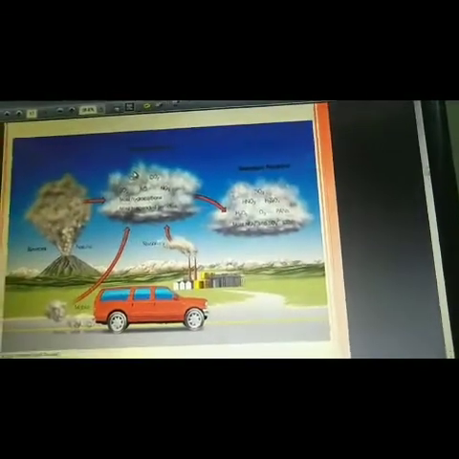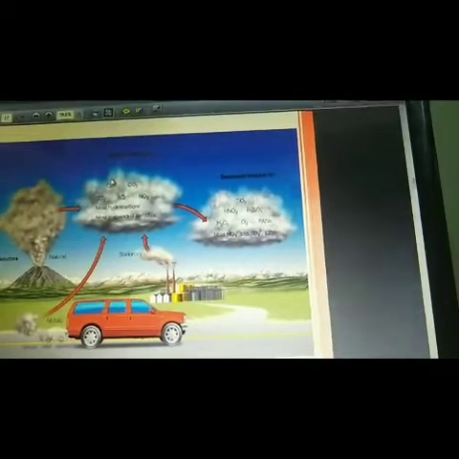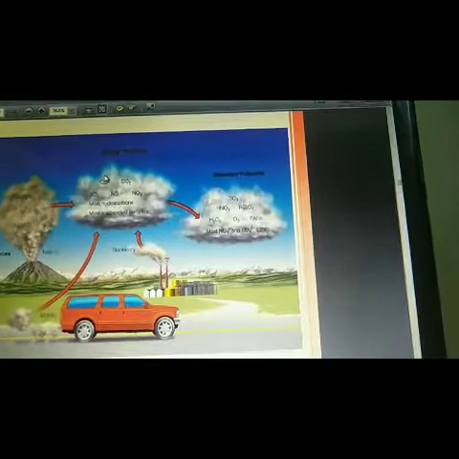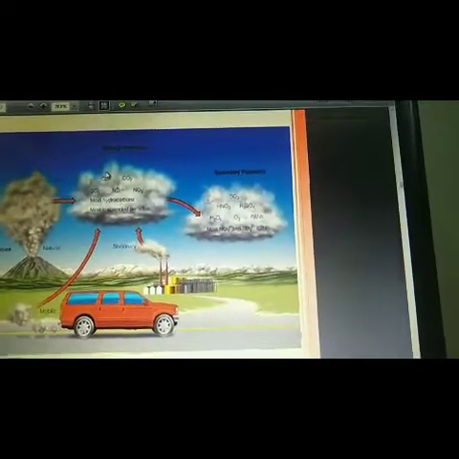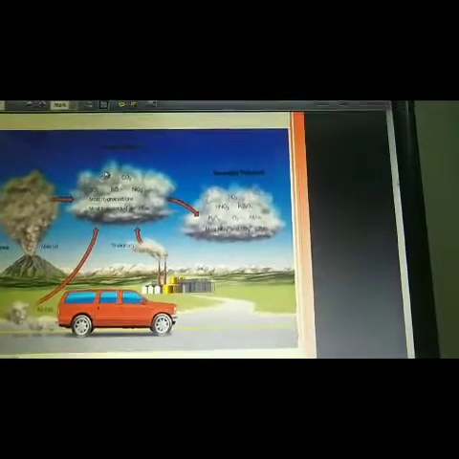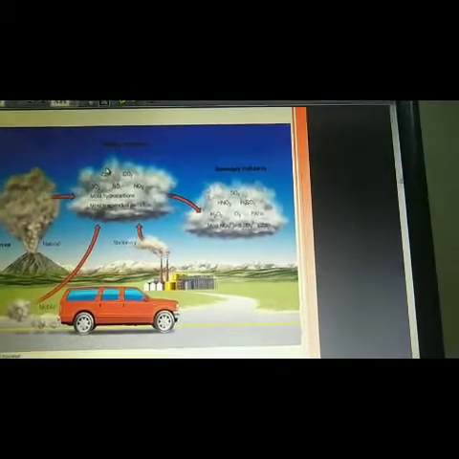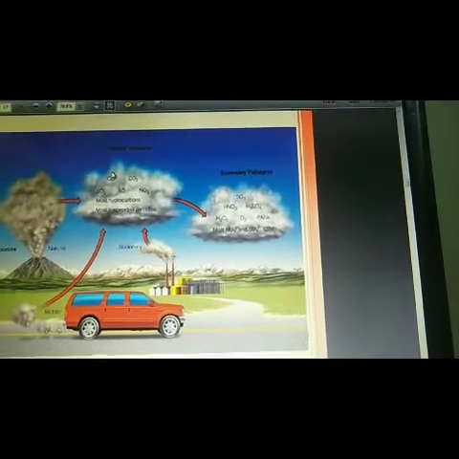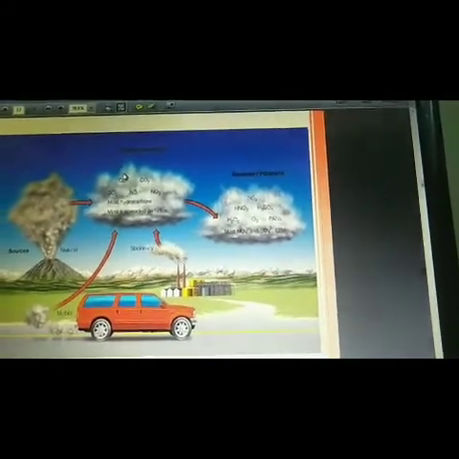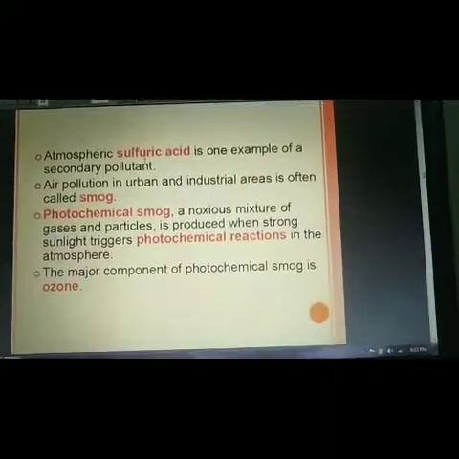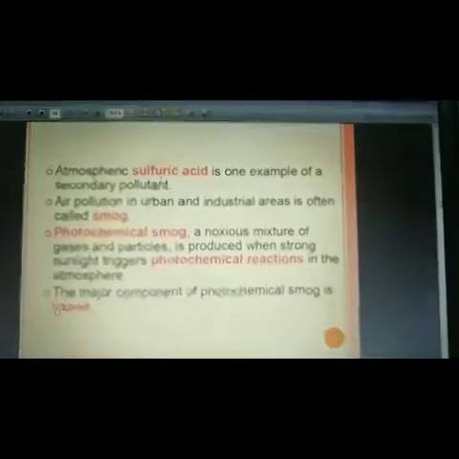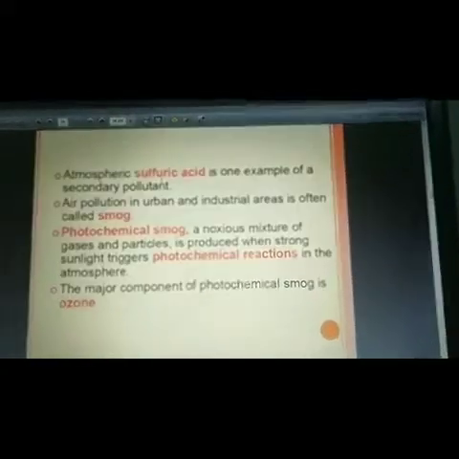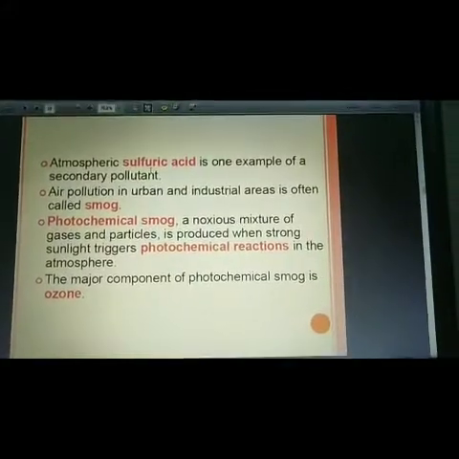In the picture you can see the primary pollutants and secondary pollutants. Carbon monoxide, carbon dioxide, sulfur dioxide, nitrogen monoxide, nitrogen oxide and most hydrocarbons are the primary pollutants. Secondary pollutants are sulfuric acid, nitric acid, H2O2, ozone, and most of the nitrates and sulfides, which are salts. Atmospheric sulfuric acid is one example of a secondary pollutant.